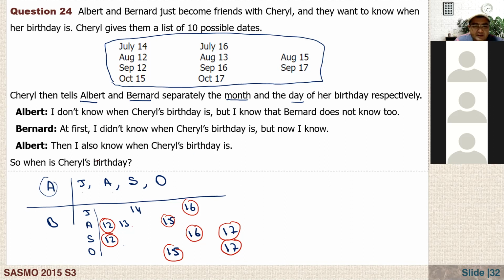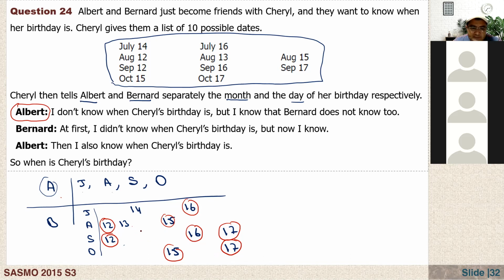Okay. Number one, it says, let's say it says July to A, all right? The first one says, I don't know when Cheryl's birthday is, but I know that Bernard does not know either. But from the first one, what can we understand? If he says, for example, July, and July has 14 and 16, two possible answers. August has 12, 13, 15. And September, 12, 16, 17. And October, it is 15, 17, right?